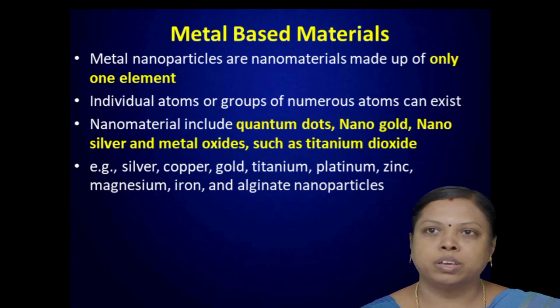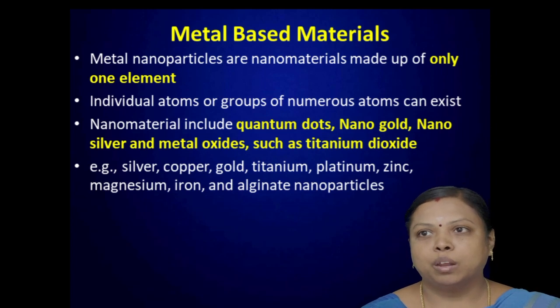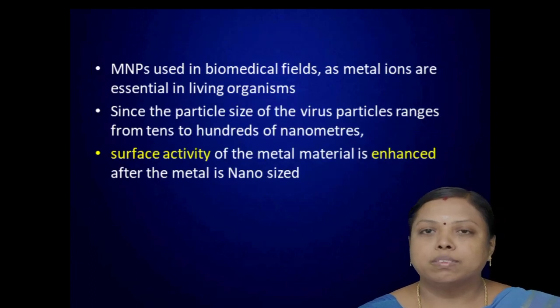So metals, we know, either it may be silver, gold, platinum. Like that, these metal based nanomaterials are composed of different metals. I have coded some examples here. It includes quantum dots, nano gold, nano silver, and metal oxides like titanium dioxide. Apart from that, some of the elemental metals I have coded: silver, copper, gold, titanium, platinum, zinc, magnesium, iron, and other aluminate nanoparticles.